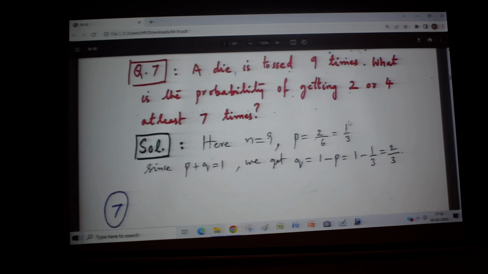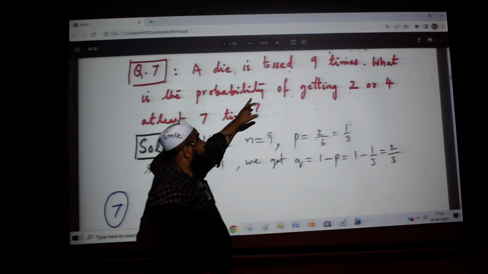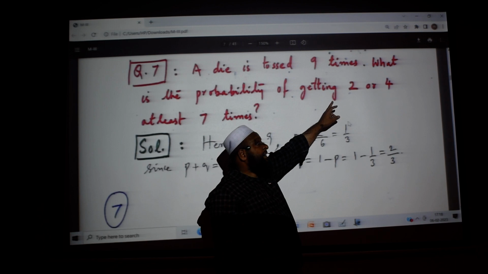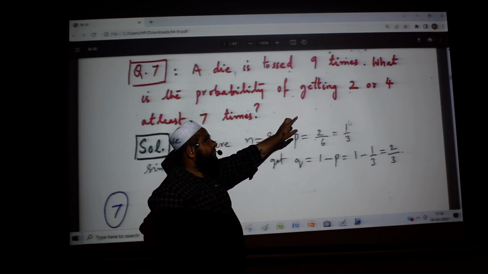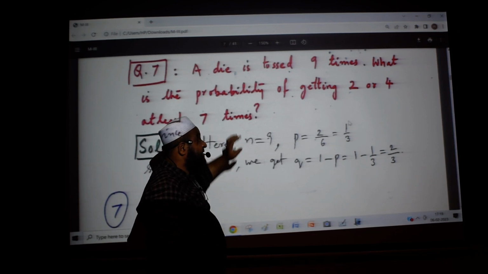Now, a die is tossed how many times? 9 times. What is the probability of getting 2 or 4 at least 7 times?